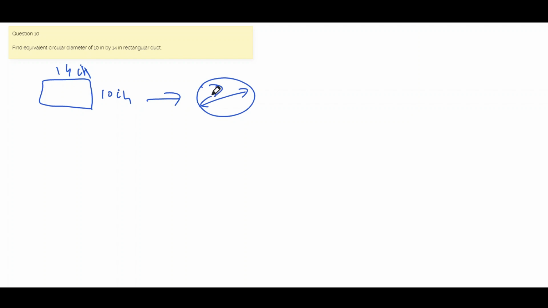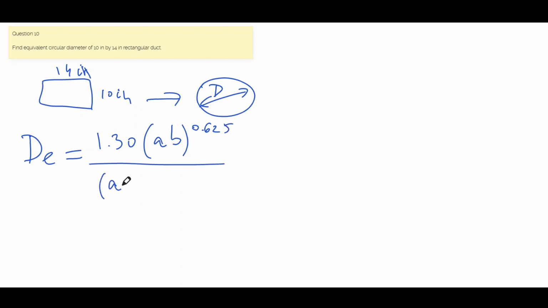In order to do this, all you have to do is type in rectangular duct into your PDF file, and you'll have this formula. So diameter equivalent equals 1.3 times (A times B) to the power of 0.625 divided by (A plus B) to the power of 0.250.